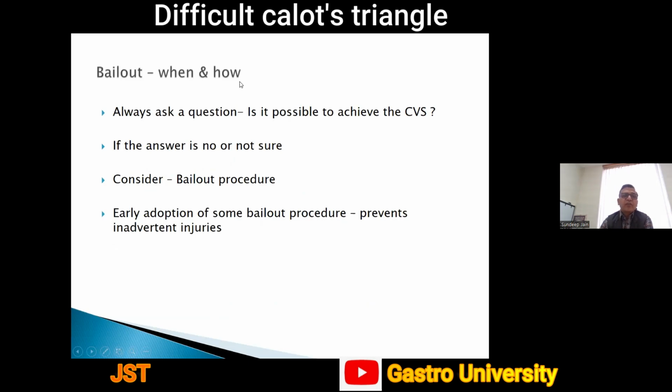Bailout procedures: when to consider them and how to do them. Always ask the question: is it possible to achieve the CVS? If the answer is not sure or no, then you have to consider a bailout procedure. Early adoption of some bailout procedures prevents inadvertent injuries. Again, as I mentioned in my earlier slide, you have to keep thinking ahead of the situation. If you think that the CVS is not possible to be achieved, then you have to think ahead about what needs to be done. And there you can consider bailout procedures.